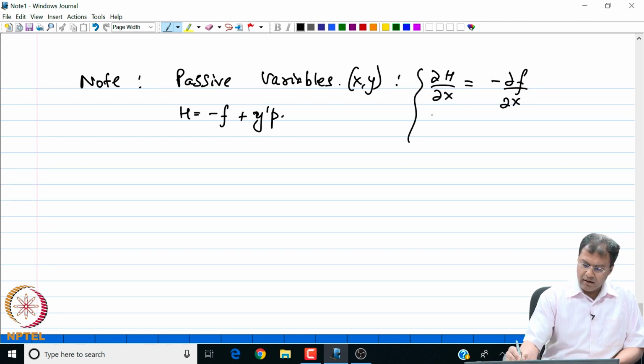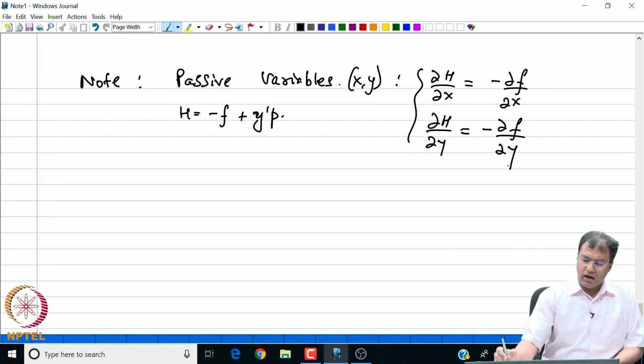And similarly the partial derivative of h with respect to y is also minus del f del y. So, I have found all the necessary derivatives in the Cartesian frame or in the Euler-Lagrange frame to the necessary derivatives in the p h frame or the new frame.